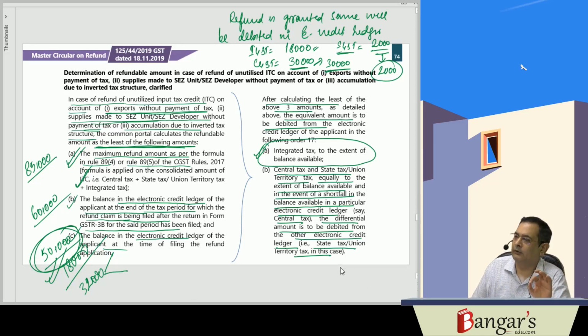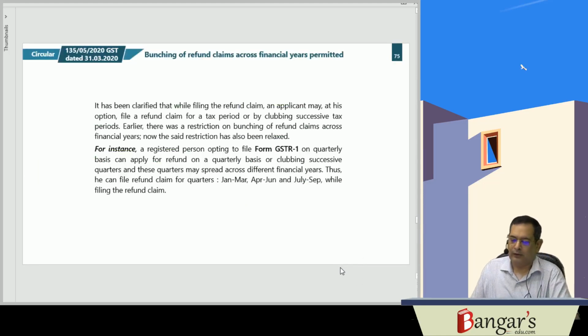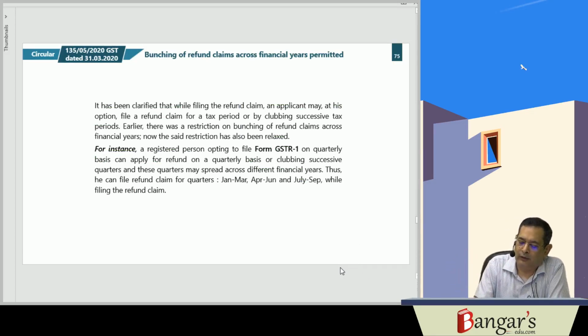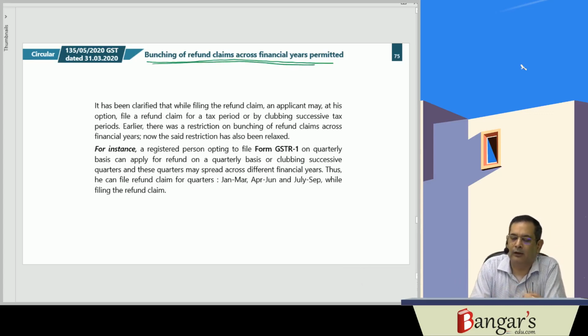Determination of refundable amount in case of what? The input tax credit which has remained unutilized on account of exports without payment of tax, or supplies made to SEZ or SEZ units or SEZ developers without payment of tax, or refund on account of accumulated ITC due to inverted duty, inverted tax structure. Earlier it was clarified that the refund could not be spread over financial years, but now they have said that bunching of refund claims across the financial years will now be permitted.